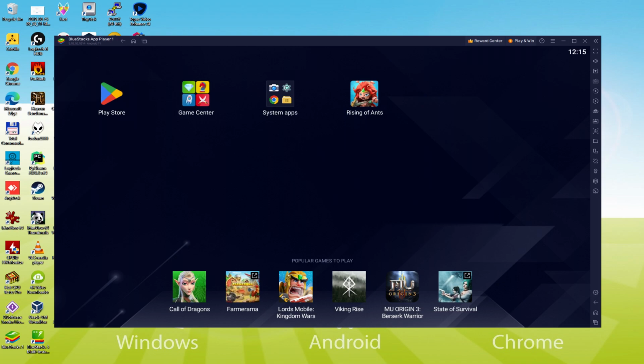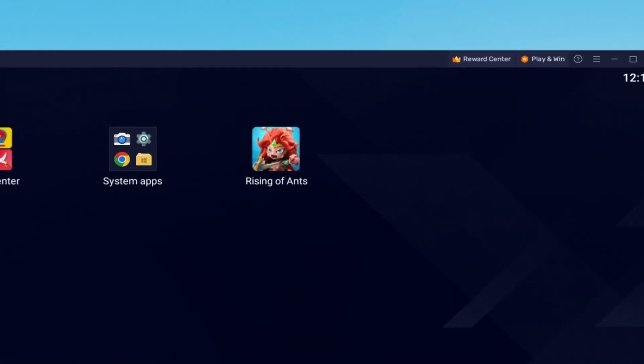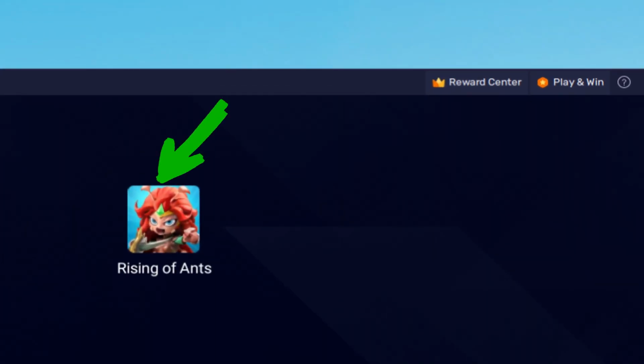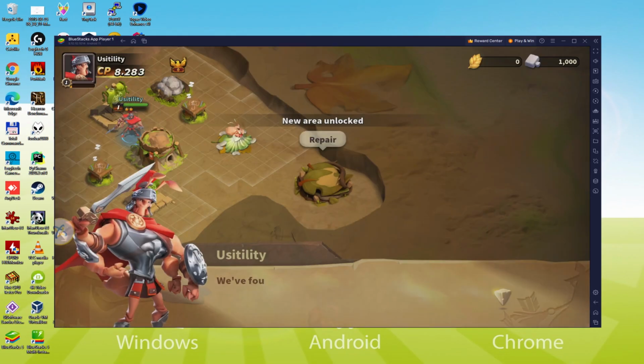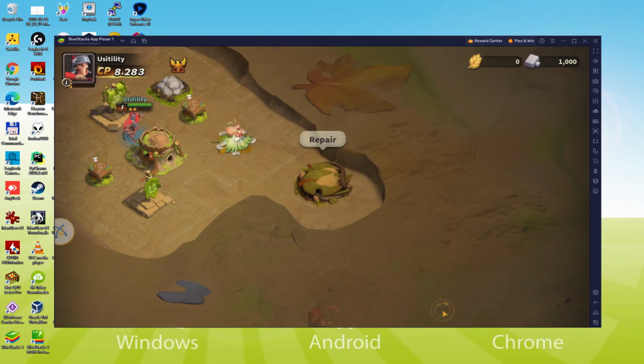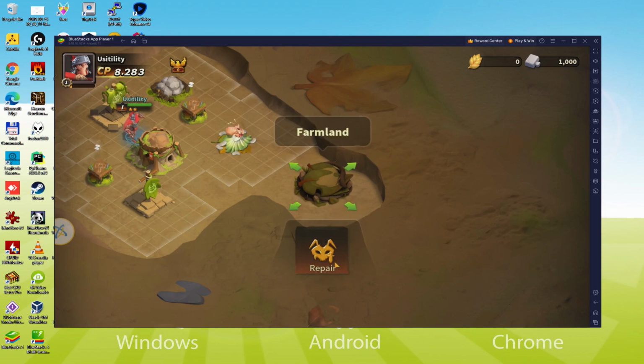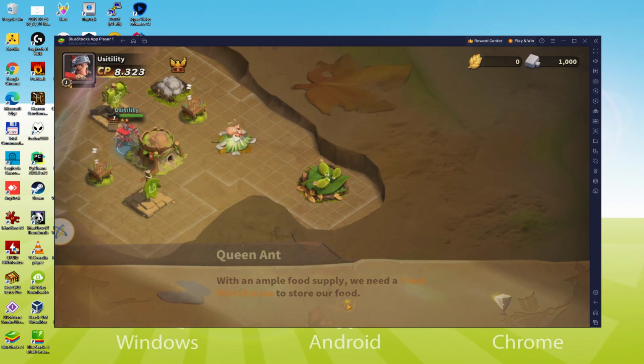I am now on the emulator desktop, and we are about to click on this new Rising of Ants Glory app icon that was created. That game app is launched for the first time. Now there we have it. I can click anywhere on the screen and also use the keyboard.